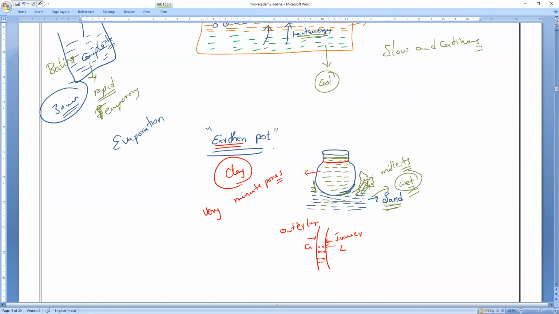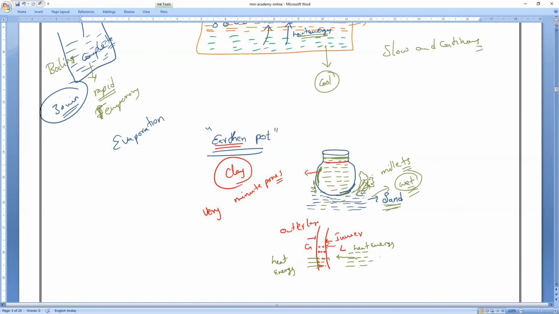As it is made with clay, it has minute pores. Sir, will liquid water pass? Yes, minute pores are present. So the water which is contacting the surface will absorb the heat energy from the surroundings. Do you all understand, everybody? It will absorb the heat energy from the surroundings. The heat energy will come through these small pores, and also it will absorb the heat energy from the liquid also. Understand?